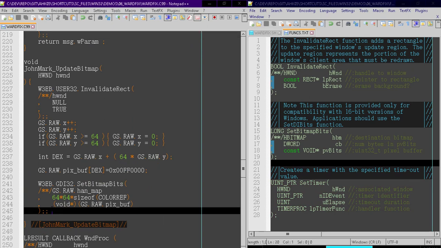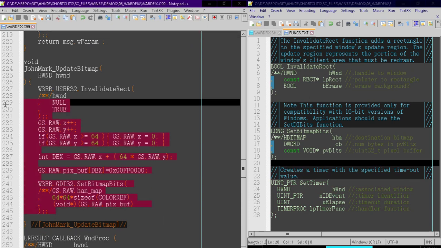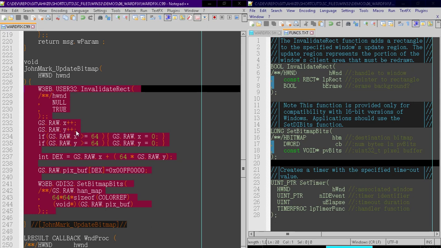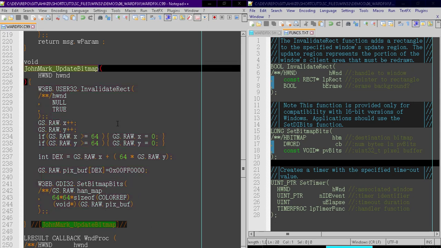Here we've taken a lot of the logic that was in the WM_PAINT area of our message loop handling, and we've put it here in our UpdateBitmap function.